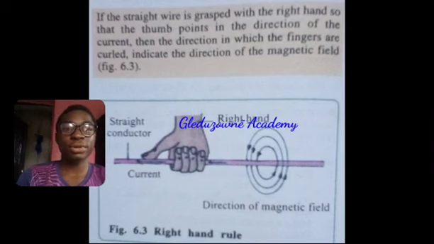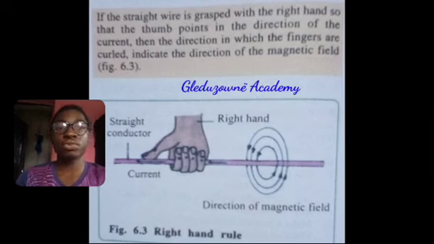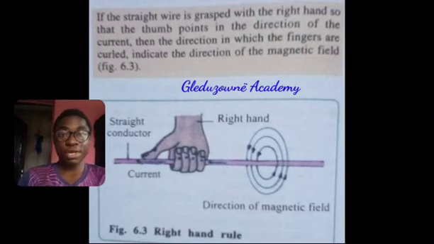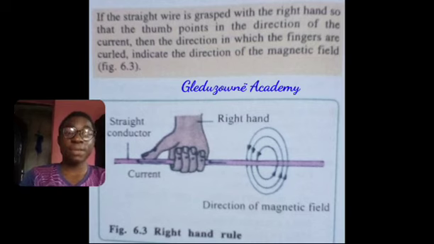So next, let's talk about the rules, the laws. There are some rules and laws guiding the behavior of magnets. For example, we have the first law, which we've taken in this video, which is the right hand rule. It says that if a straight wire is grasped with the right hand so that the thumb points in the direction of the current, then the direction in which the fingers are curled indicates the direction of the magnetic field. Let me just explain that.